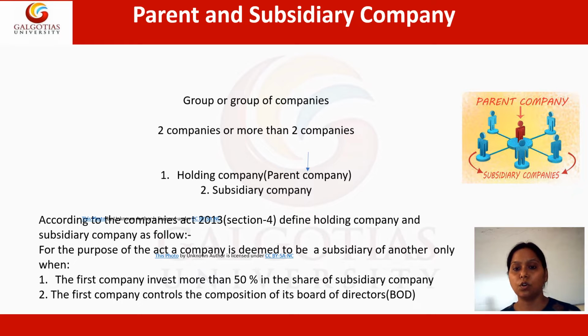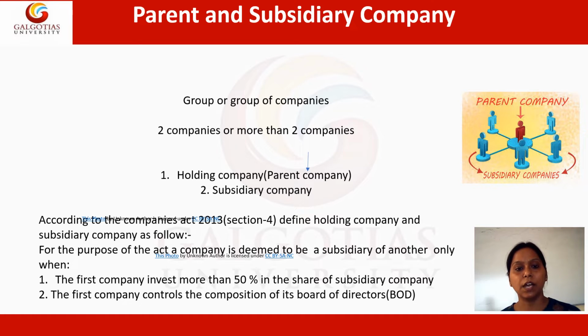If I talk about very prominent examples of group of companies, we can say the Reliance group of companies and the Aditya Birla group of companies. These are the best two examples to give. Now, how will a company become a holding company, and how will a company become a subsidiary company?